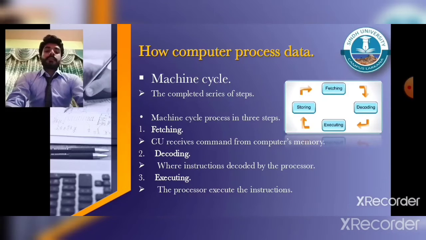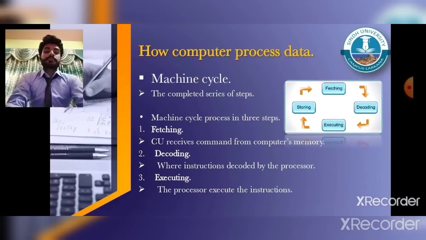Here I have completed the first subtopic, and next is machine cycle. Machine cycle is a cycle where all the completed steps of instruction received by CPU are carried out. Each time, the machine cycle is divided into smaller cycles. Number one is instruction cycle and second one is executing cycle. During instruction cycle, CPU takes two steps. Number one, it fetches. The control unit receives command or data from computer's memory before CPU can execute an instruction. Number second is